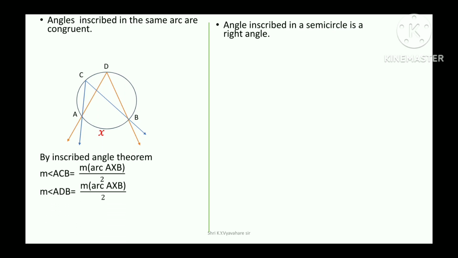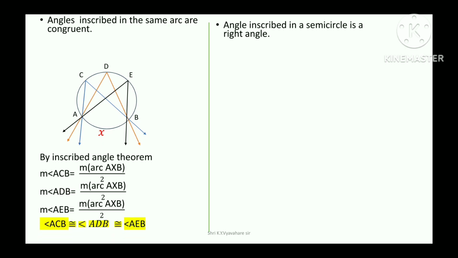Measure of angle ADB is equal to measure of arc AXB divided by 2. Measure of angle AEB is equal to measure of arc AXB divided by 2. Therefore, angle ACB is congruent to angle ADB is congruent to angle AEB.